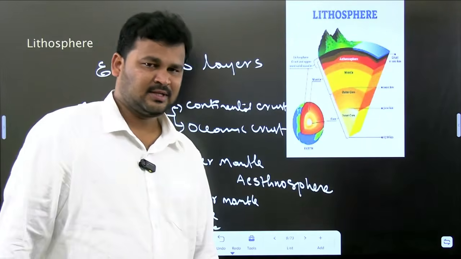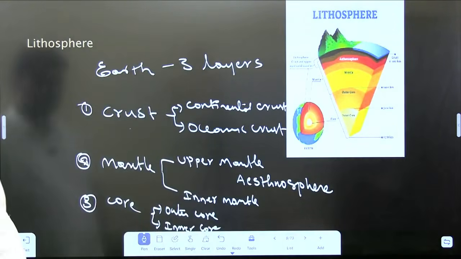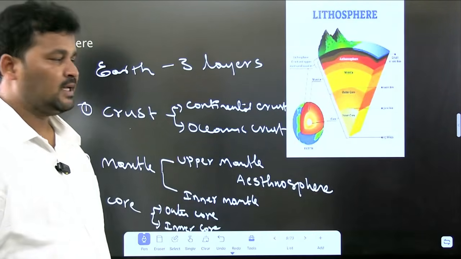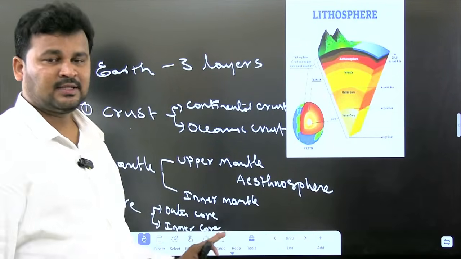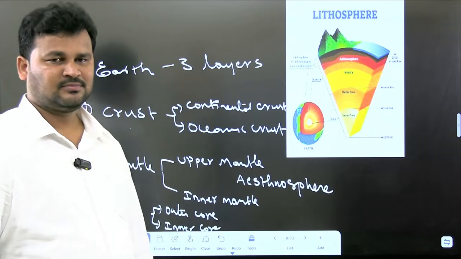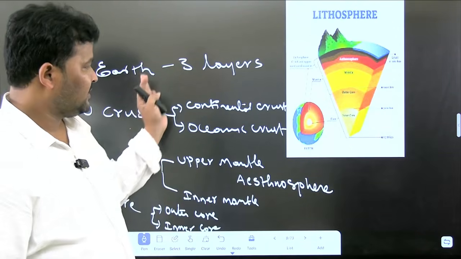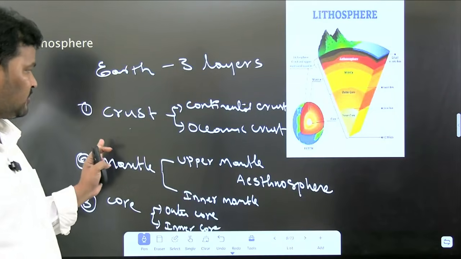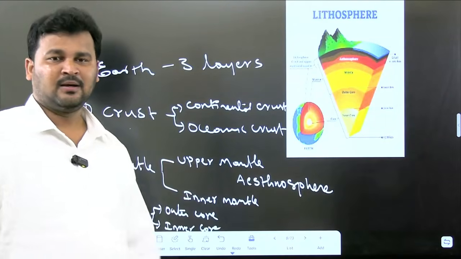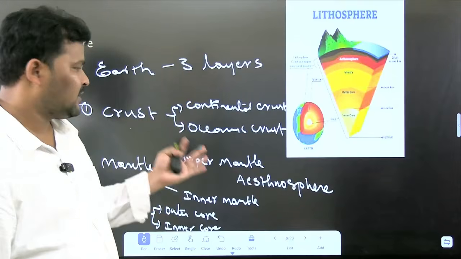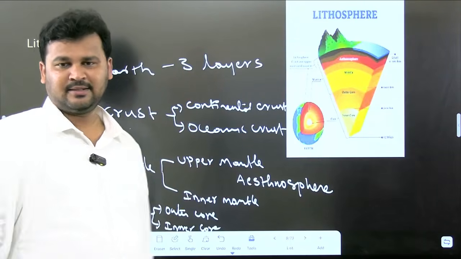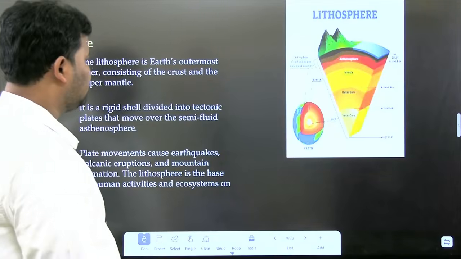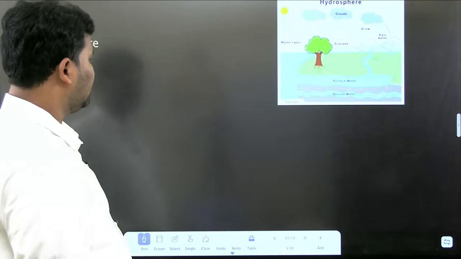So this is about the layers relevant to the lithosphere. We can call all these layers the interior of the earth. When I discuss the main concept, I will discuss each and every detail relevant to the crust, continental crust, oceanic crust, like that.